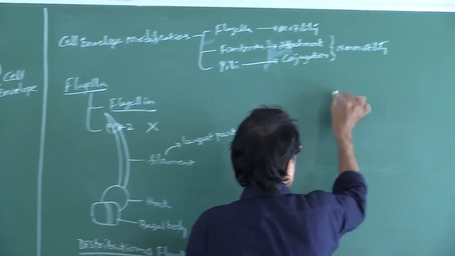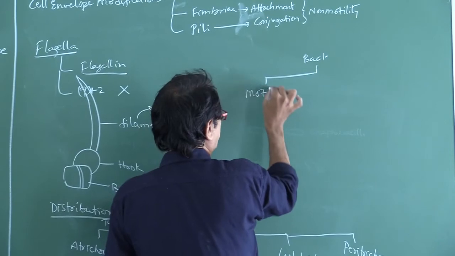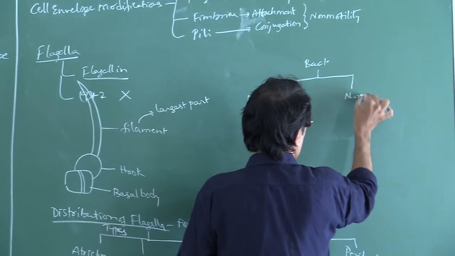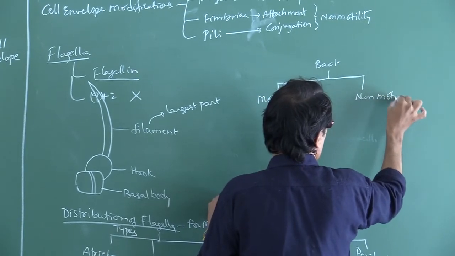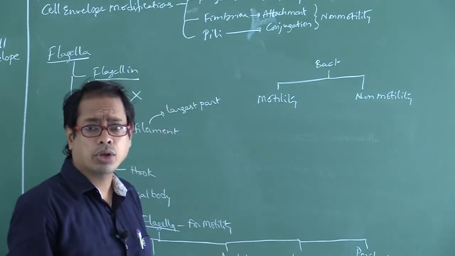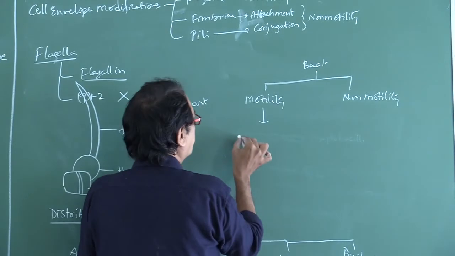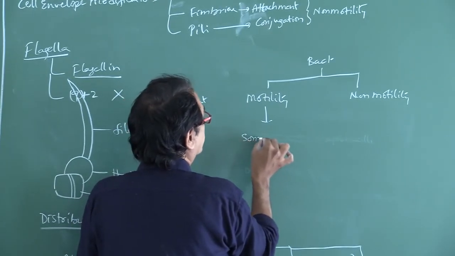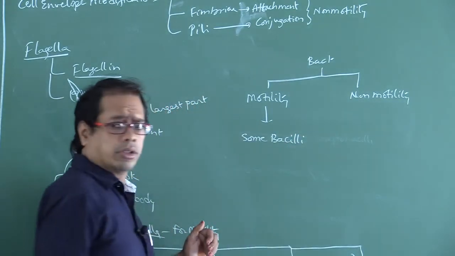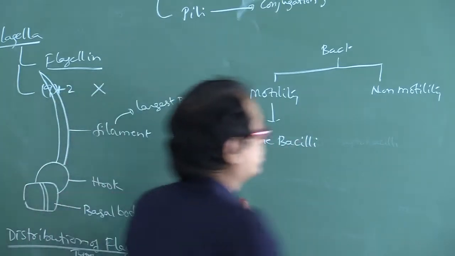Next one, bacteria are of two types. Some bacteria are motile, some bacteria do not show motility. Some bacteria show locomotion, some do not. Motile bacteria are some bacilli.